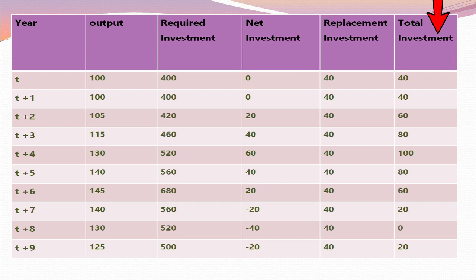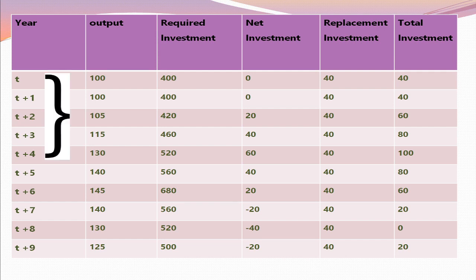It is the sum of the net investment and replacement investment. At the start, during T and T plus 1 periods, we invest 400 rupees for producing 100 goods. Here there is no change in demand for output, so net investment is 0. And every year the replacement investment is 40. It is 10% of the starting capital stock.